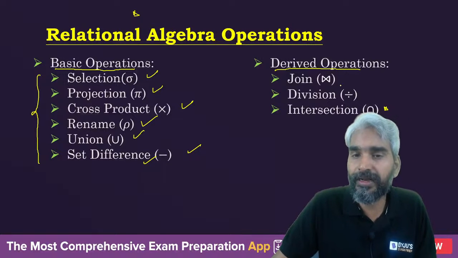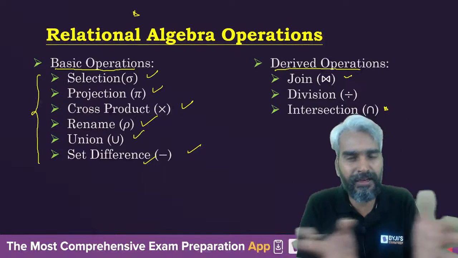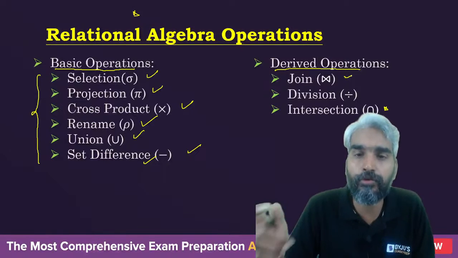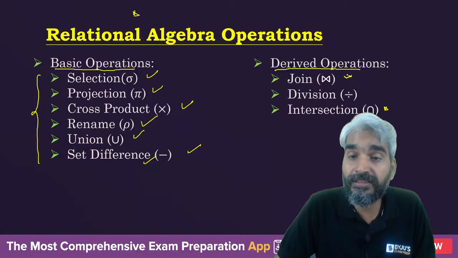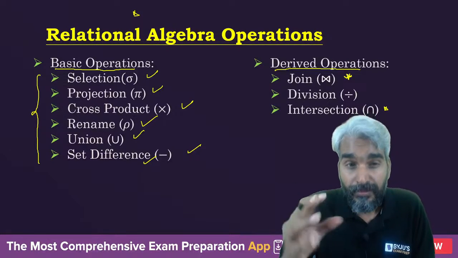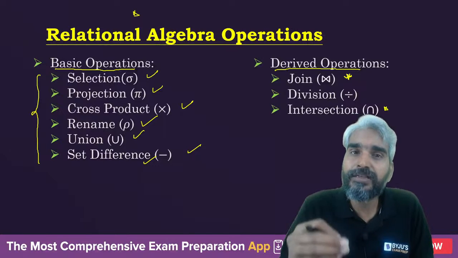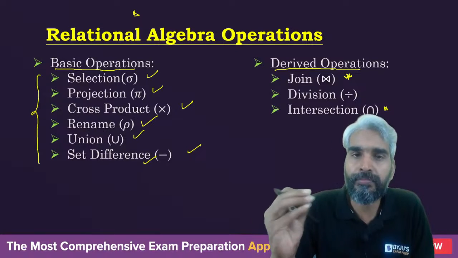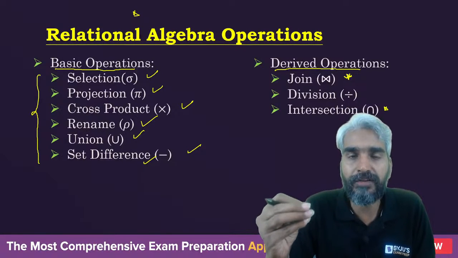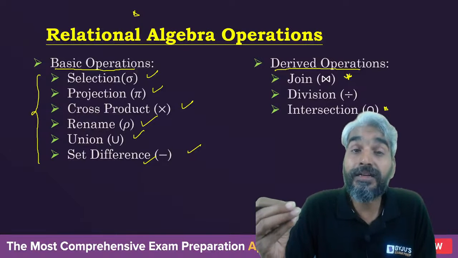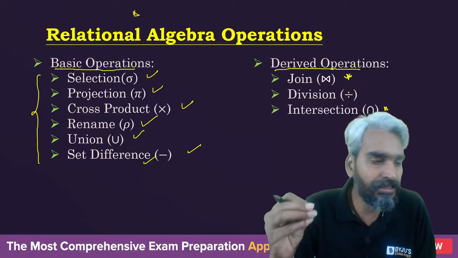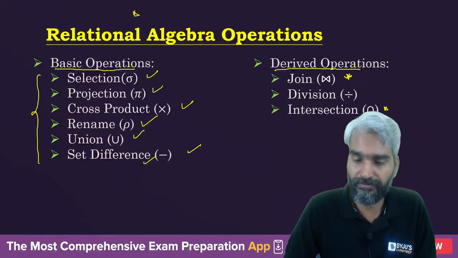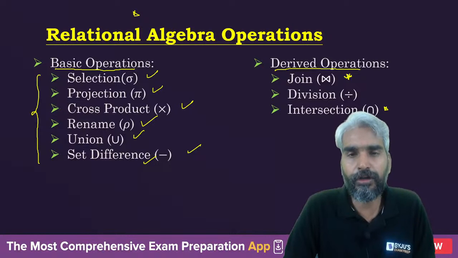So join is very important. In the previous session itself, I have told you that this join operation will be used for relational algebra as well as to understand the concept of normalization, because when we decompose a relation, we need to ensure that the decomposition of the relation is lossless join decomposition. Clear? And we will also see division.